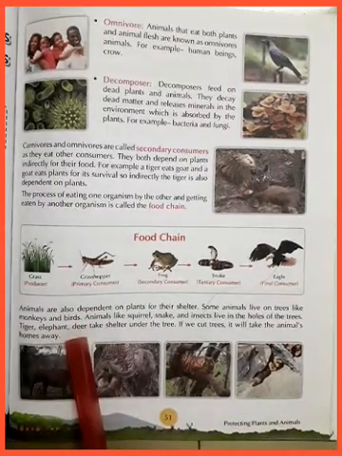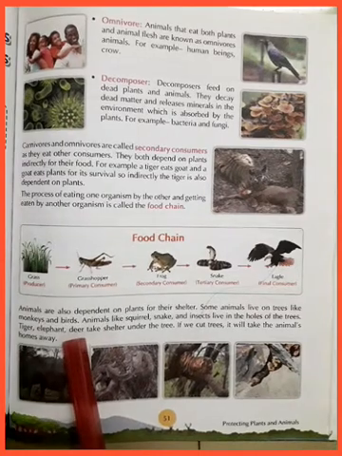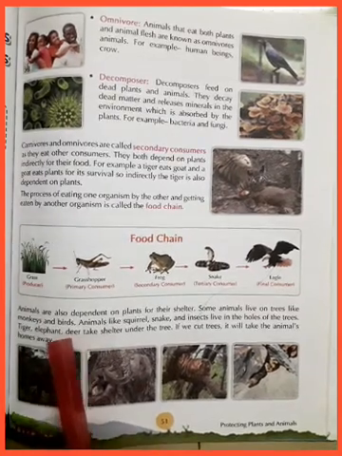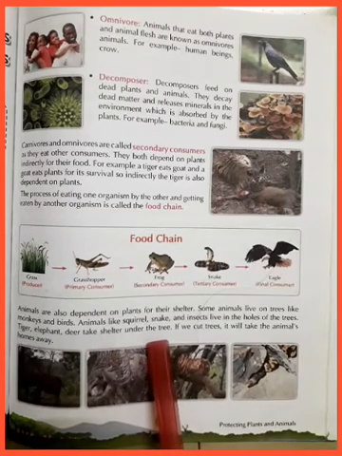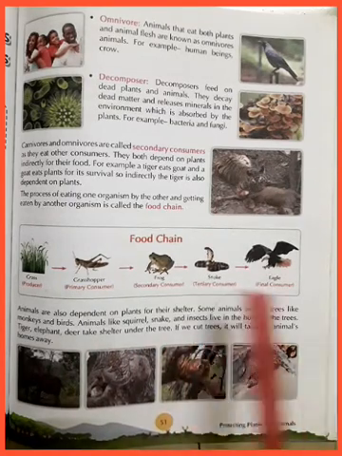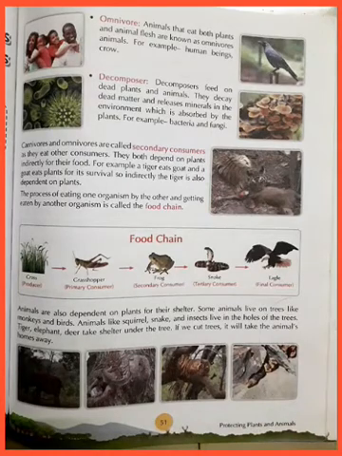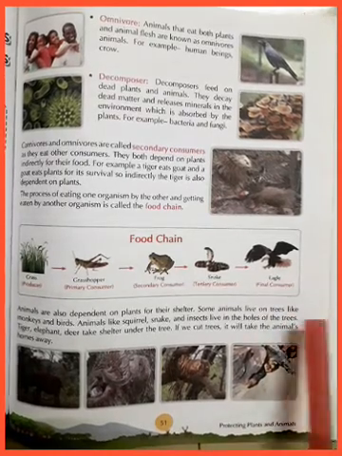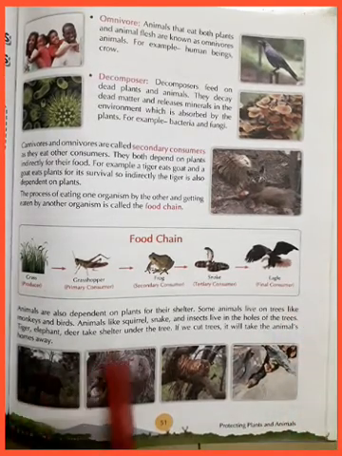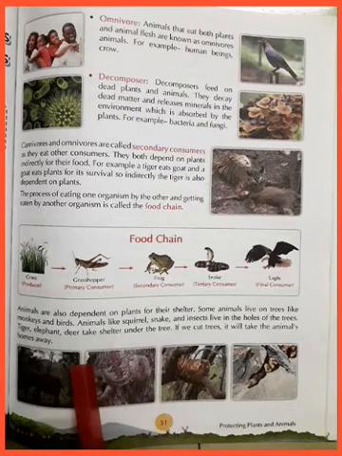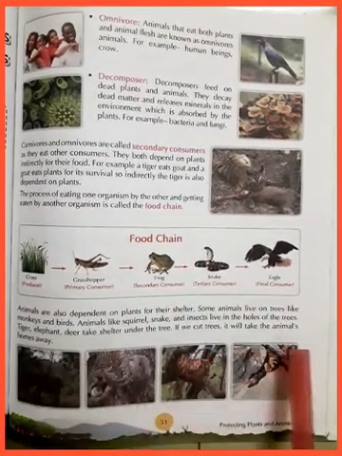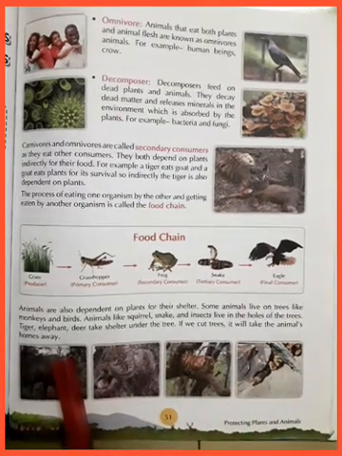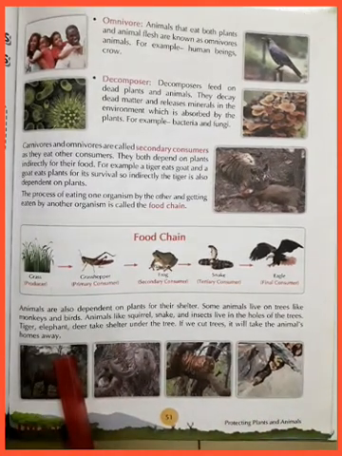Animals are also dependent on plants for their shelter. Some animals live on trees, like monkeys and birds. Animals like squirrels, snakes and insects live in the holes of the trees. Tiger, elephant, deer take shelter under the tree, that we all know. If we cut trees, it will take the animals' homes away. Yes, they will be homeless.